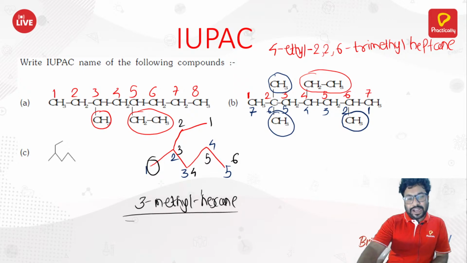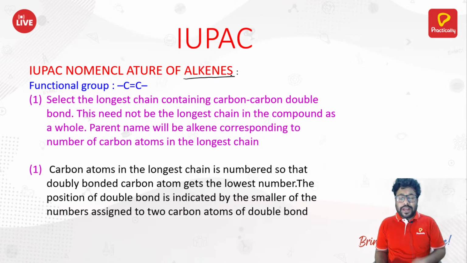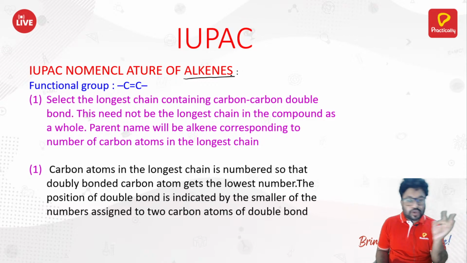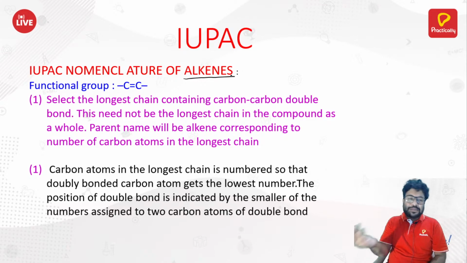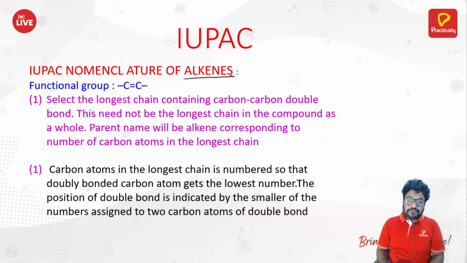Okay, sure. Moving ahead. Now, the IUPAC nomenclature of alkenes. You need to understand the IUPAC nomenclature of alkenes also. Now here, if you ask me what is a functional group in alkene, see, alkene is also a hydrocarbon. Alkene is not as such a functional group, but here, for you to understand the naming system, we need to consider this double bond as nothing but a functional group.